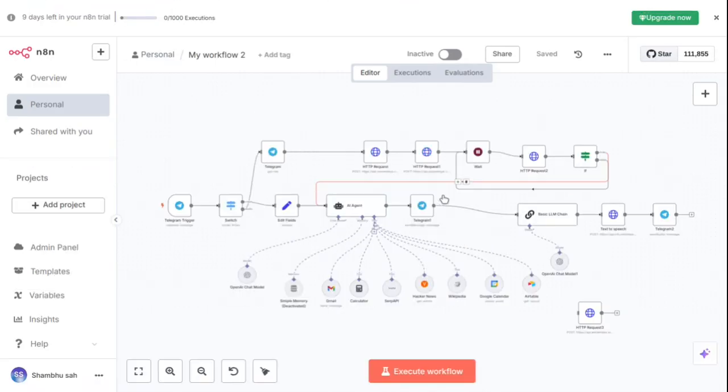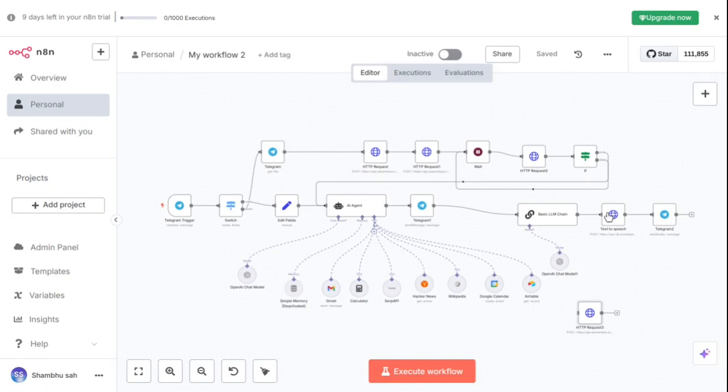So in this workflow I add a text to speech model that can, if I send a voice message, send a voice message back. It can do the work and tell the output in the voice message. You can see the workflow: this is for voice message, this is for text, this is for doing the work, and this is for returning a voice message. I integrate ElevenLabs, and I can show you.